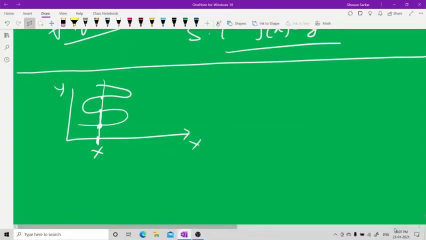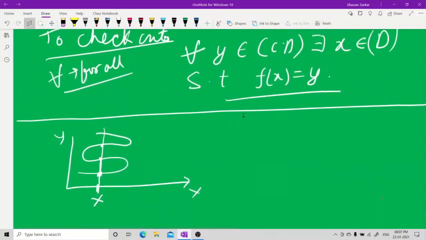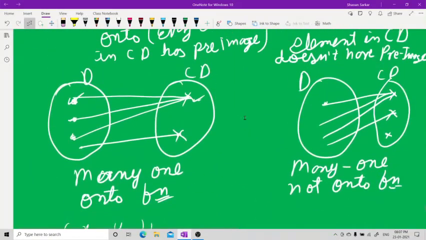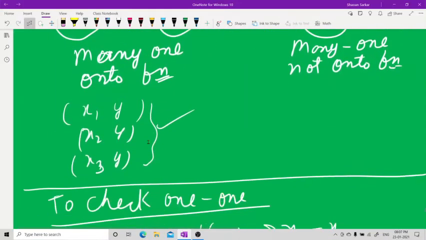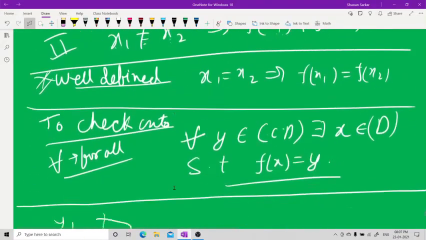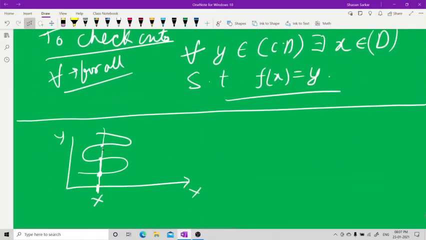Because for the same x you have different y, and I told you here that in a many-one function, for different x I should have the same y. Here, for the same x I'm having different values of y. So this is not a function. This curve is not a function.